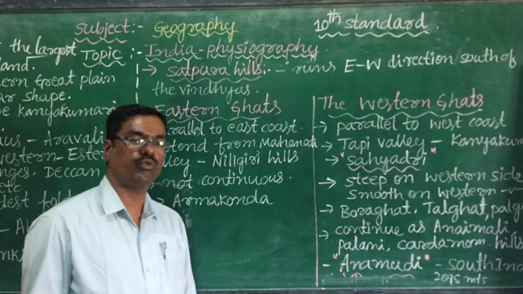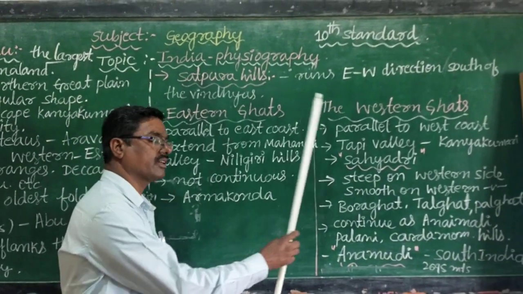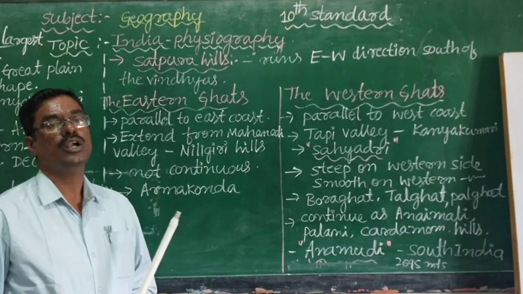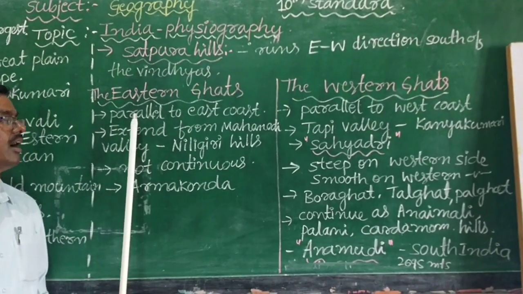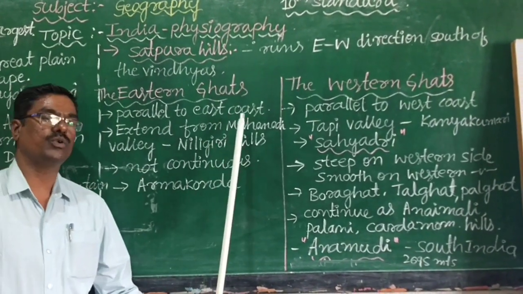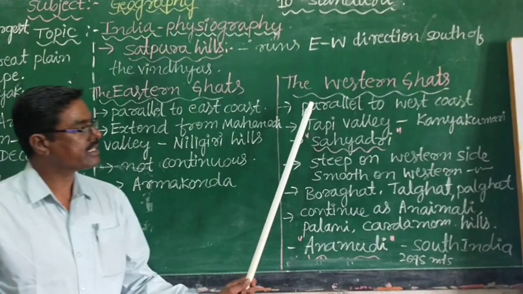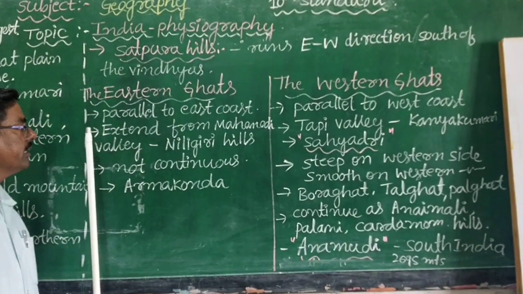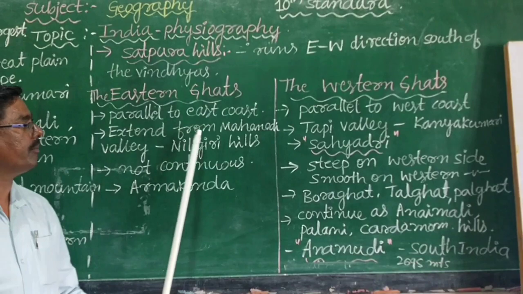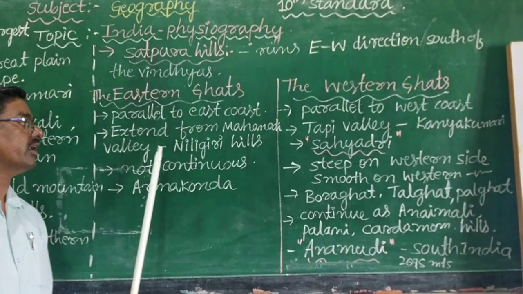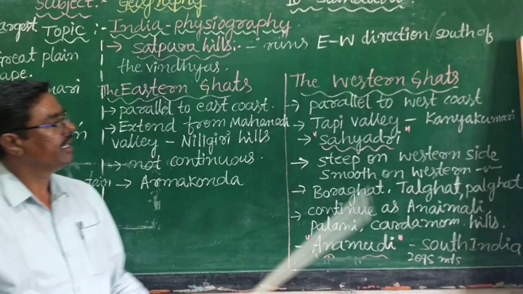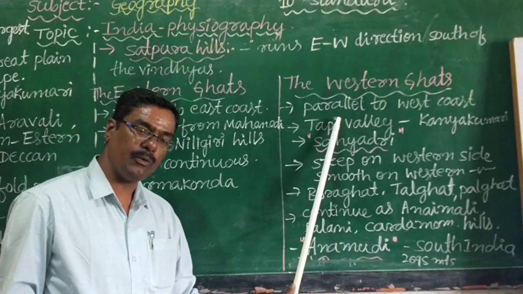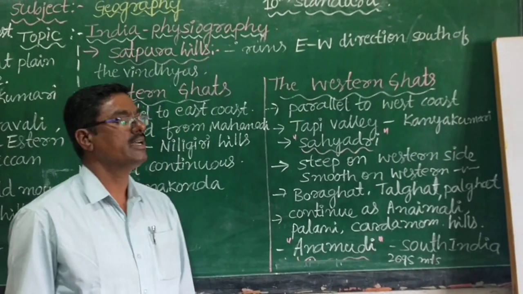From the examination point of view, the difference between the Eastern Ghats and Western Ghats will be asked for 2 marks. The Eastern Ghats are parallel to the east coast of India. The Western Ghats are parallel to the west coast of India. The Eastern Ghats extend from the Mahanadi Valley towards the Nilagiri Hills. The Western Ghats extend from the Tapi Valley in the north to Kanyakumari in the south.